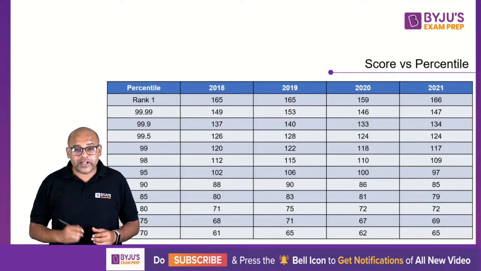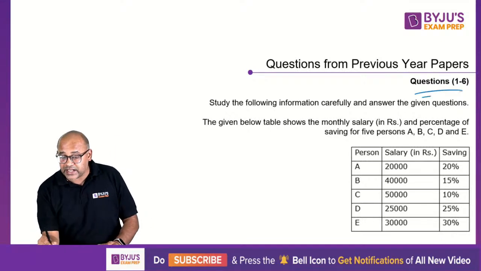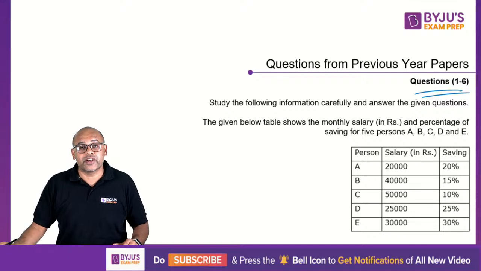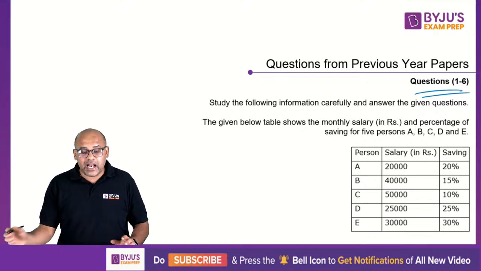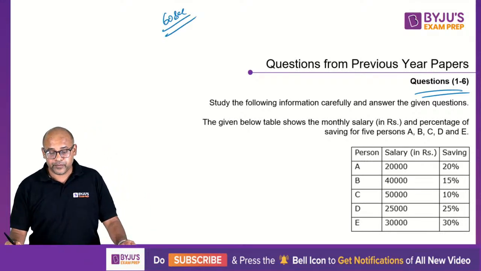All right, no questions coming my way. So let's start off with the first question. This is a 6-set tabular data interpretation question. 6 questions, one after the other. We'll take up very, very quickly. Start with it. I'll give you 60 seconds for each question to solve and give me the answer.